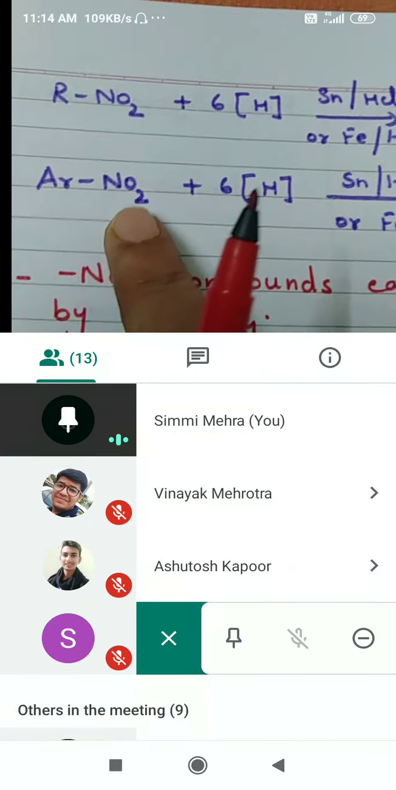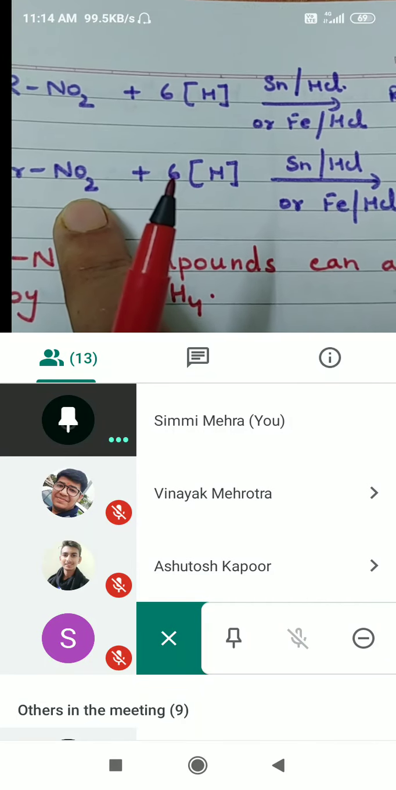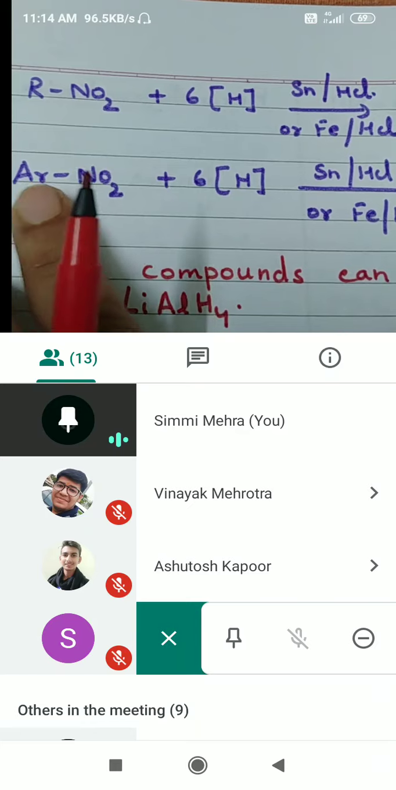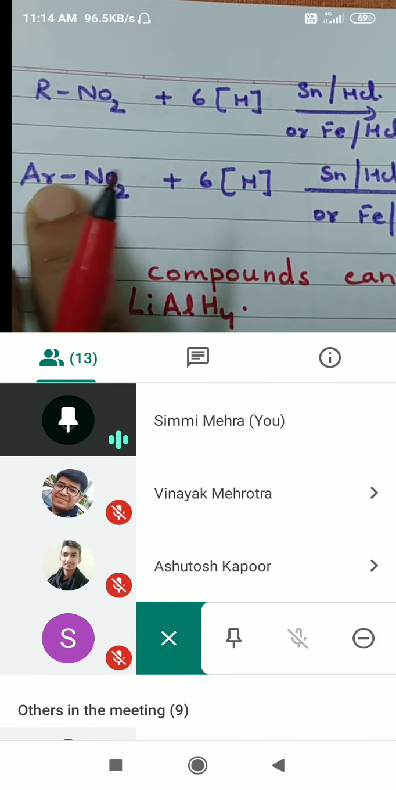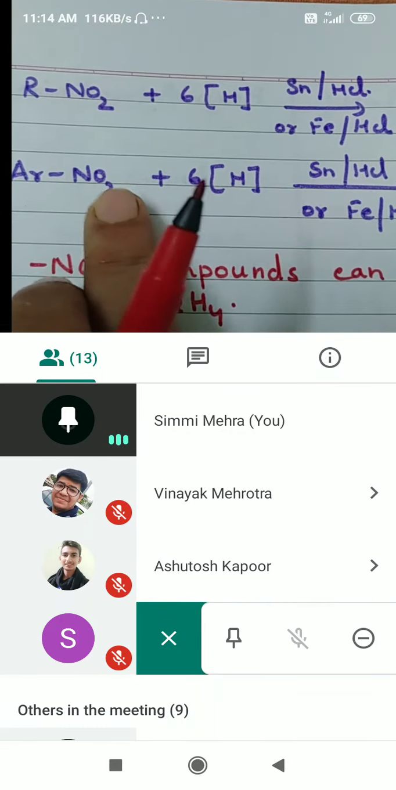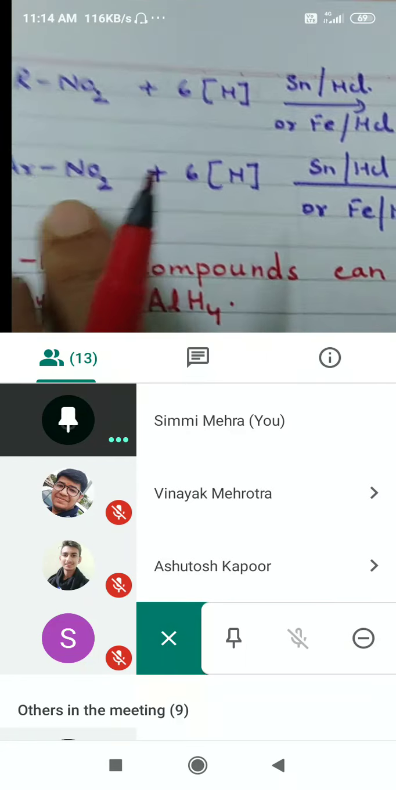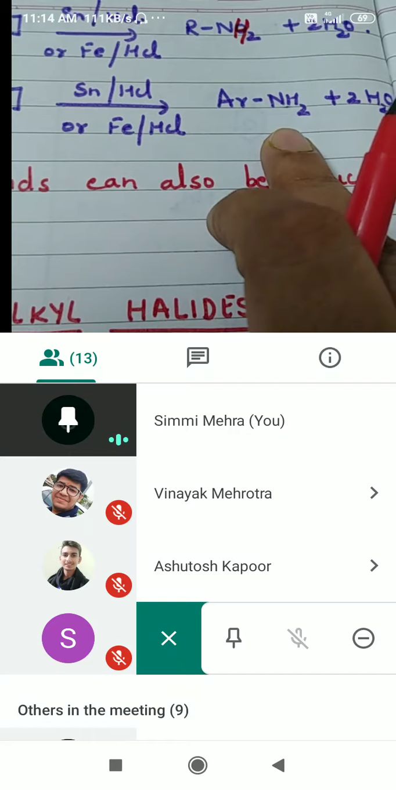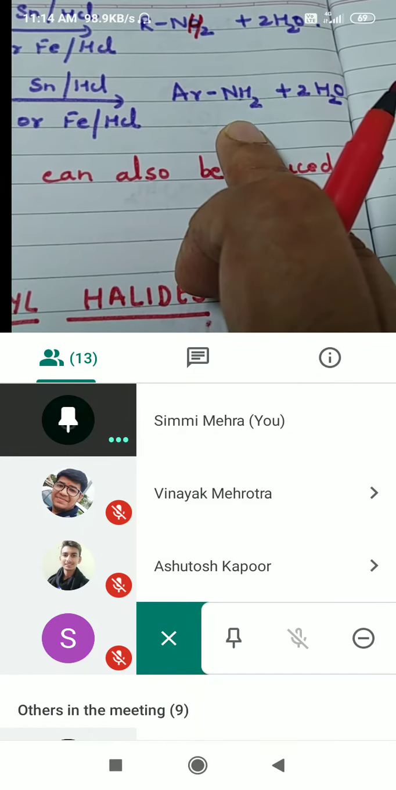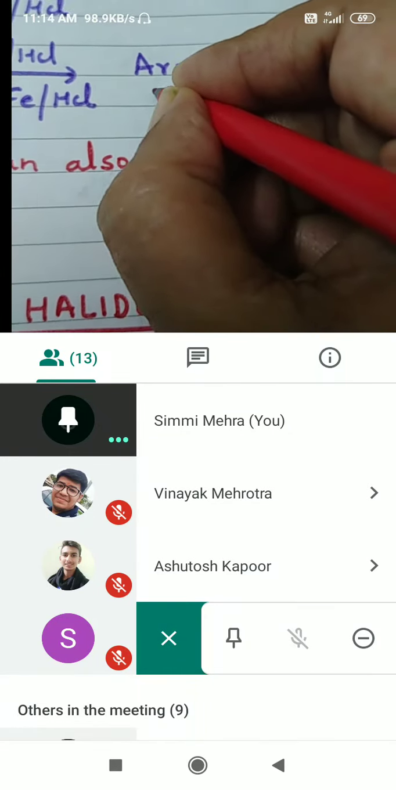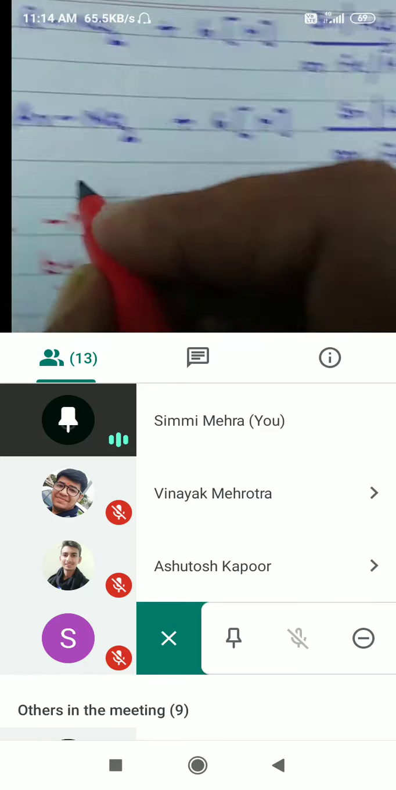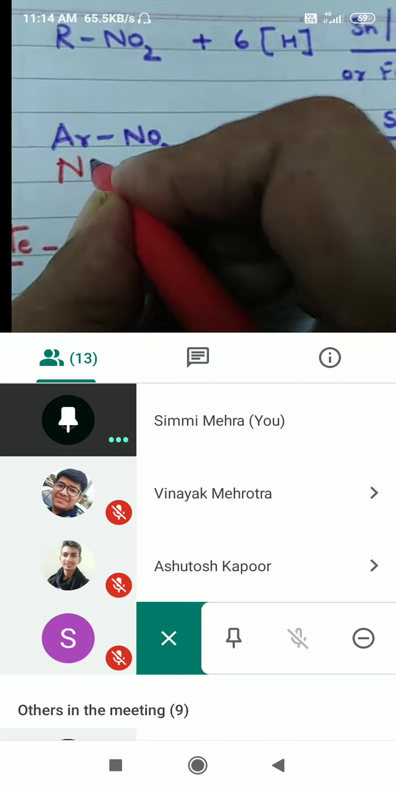Okay. If you want to prepare aromatic amine, aniline, so nitro group attached to benzene ring, this compound will be nitrobenzene. On reduction it will give you aniline. We can write it here. This will be aniline, and this is going to be nitrobenzene.